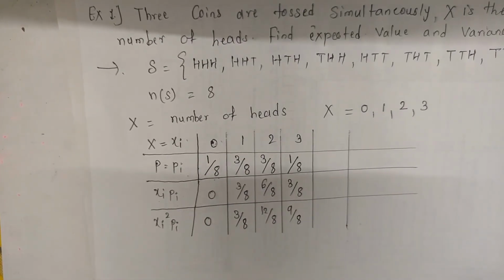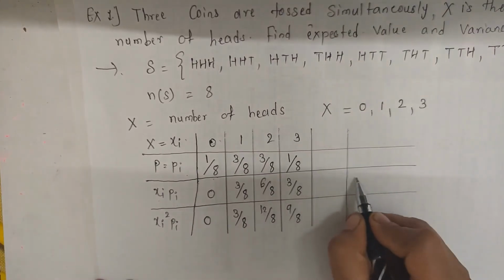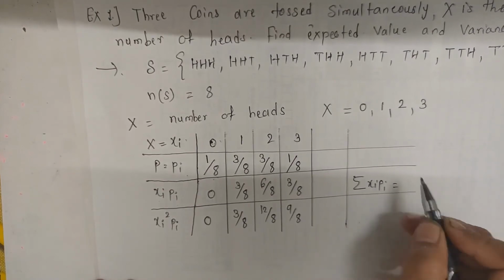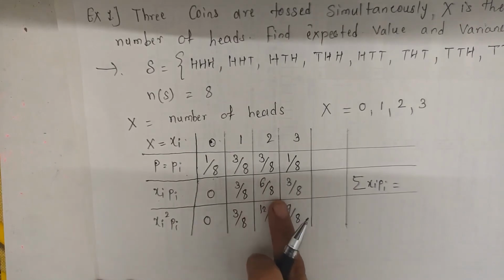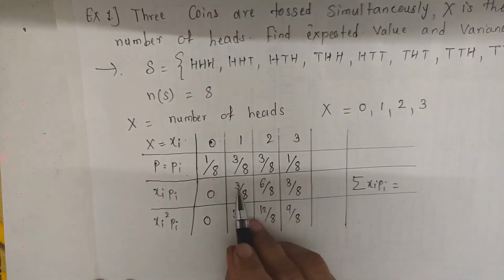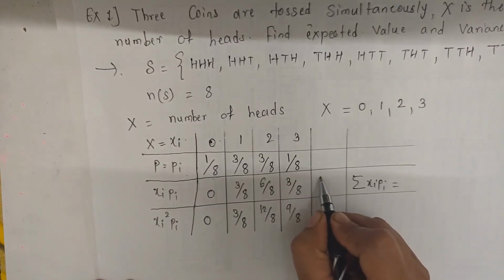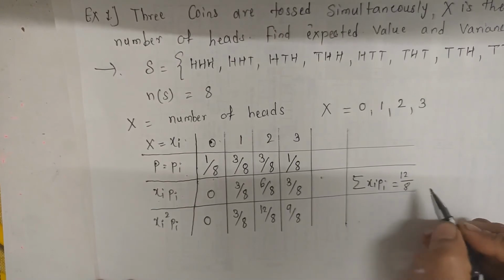Now for expected value, we know that expected value E of x is equal to summation xi pi. Summation xi pi is the sum of all these terms: 3 by 8, 6 by 8 and 3 by 8. 3 plus 6 is 9, 9 plus 3 is 12, so 12 by 8.